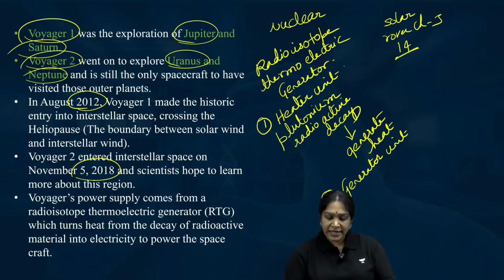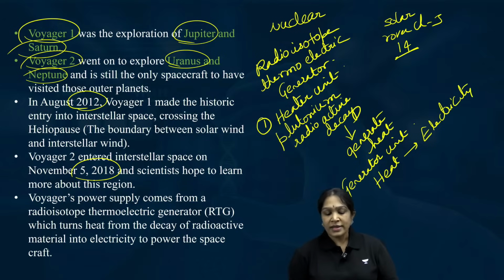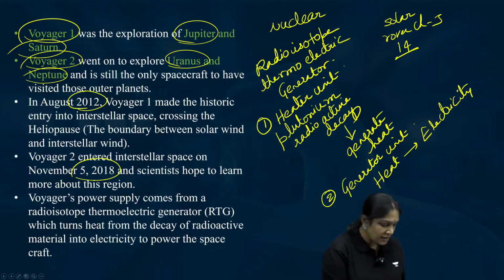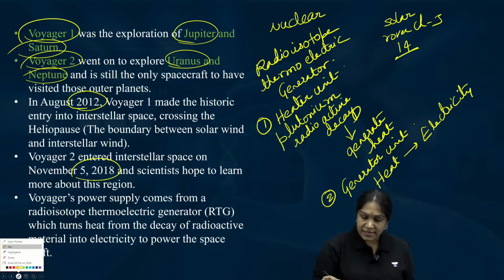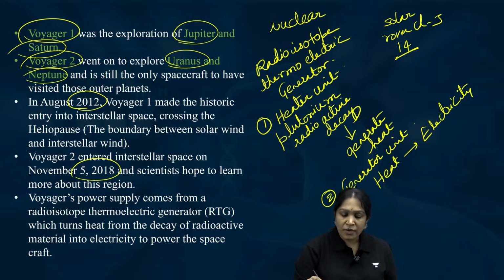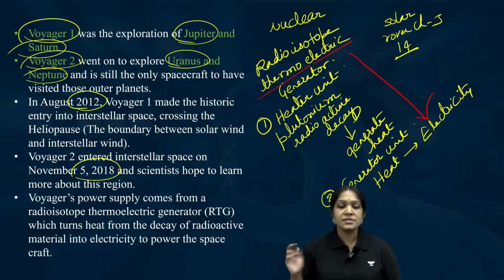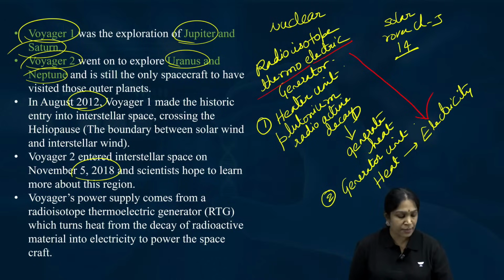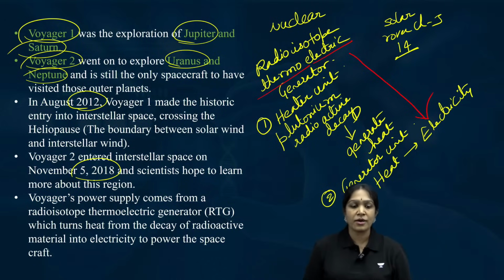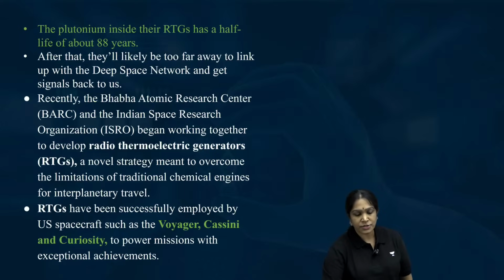It will convert heat to electricity. That is the reason it is called a thermoelectric generator. This is the reason why Voyagers are able to run for such a long duration. Is it clear for all of you? That is about the RTG story.